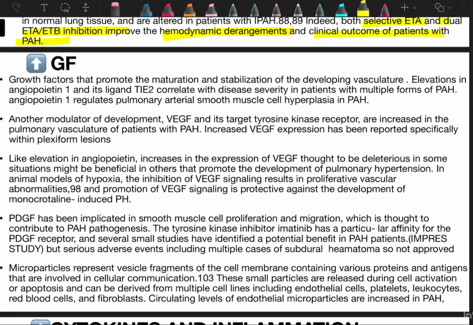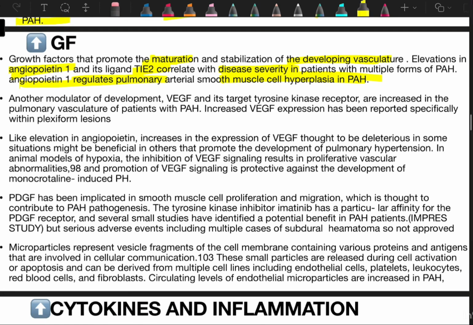So now we'll come to increase of growth factors. Growth factors that promote the maturation and stabilization of developing vasculature, elevation in the angiopoietin 1 and its ligand Tie2 correlate with disease severity in patient with multiple form of PH. Angiopoietin 1 regulate pulmonary arterial smooth muscle cell hyperplasia in PH. Very, very important. So angiopoietin 1 is an important growth factor here.